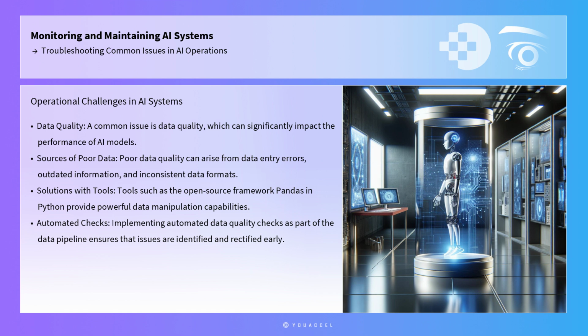A common issue is data quality, which can significantly impact the performance of AI models. Poor data quality can arise from several sources, including data entry errors, outdated information, and inconsistent data formats. To tackle this issue, professionals must implement robust data validation and cleansing processes. Tools such as the open-source framework Pandas in Python provide powerful data manipulation capabilities, enabling users to clean and pre-process data efficiently. Implementing automated data quality checks as part of the data pipeline ensures that issues are identified and rectified early, minimizing their impact on the AI system's performance.